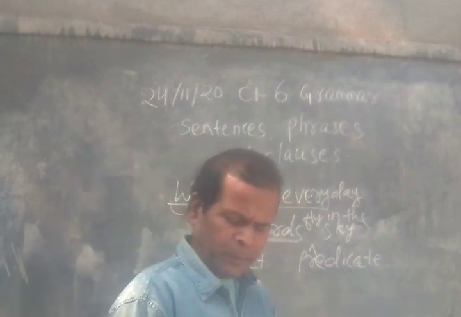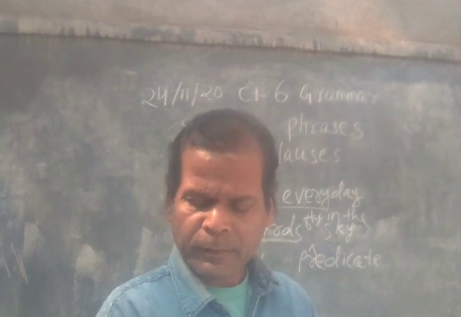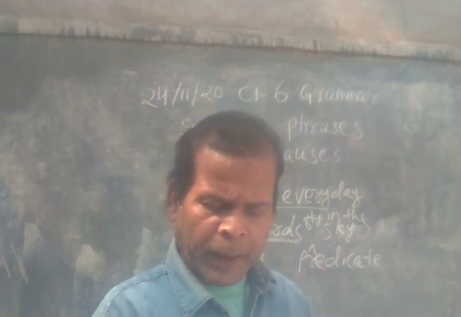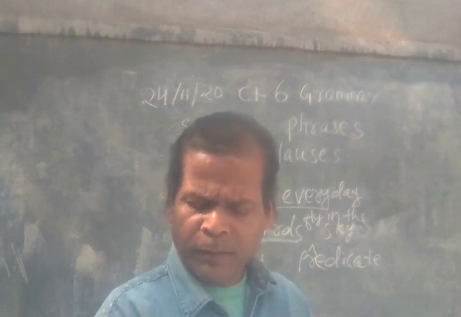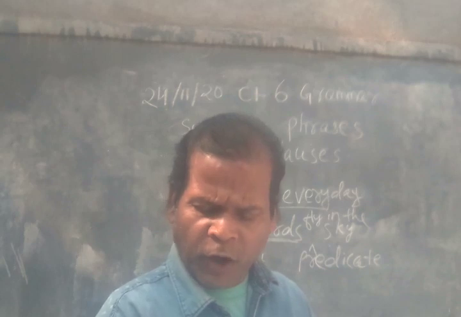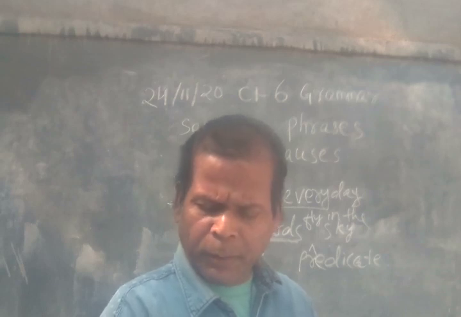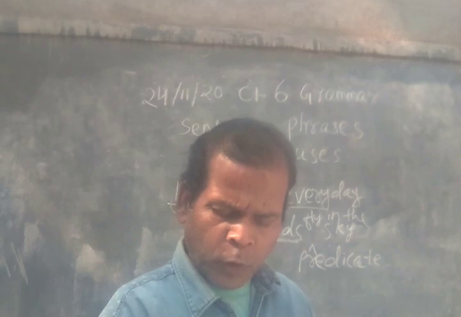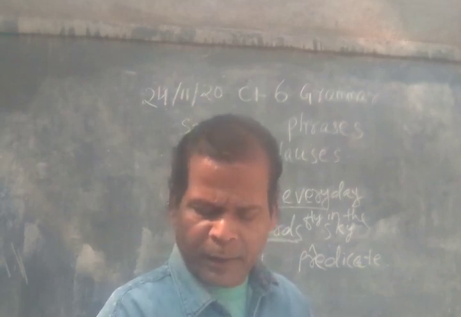So, predicate is the part of the sentence that talks about the subject. It includes the verb and the object. Both the subject and the predicate can be a single word or a group of words. Dogs bark. Dogs subject, bark predicate. Raw mangoes and vegetables are used to make pickles. Raw mangoes and vegetables subject, and the other part predicate.